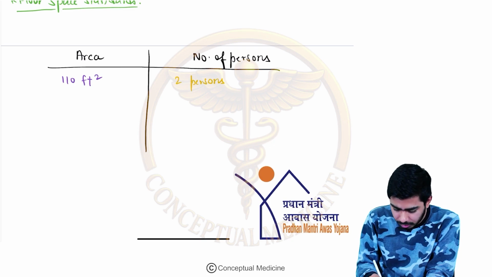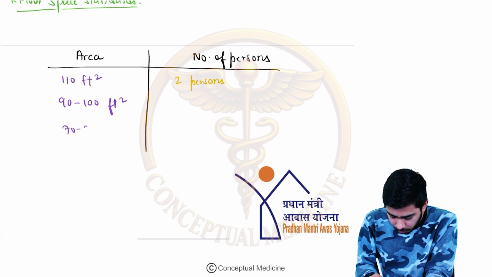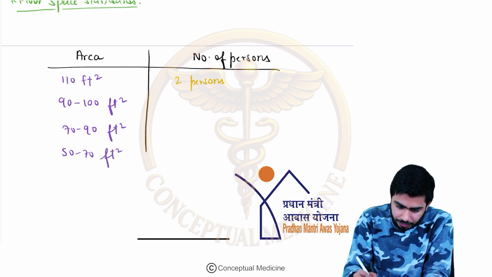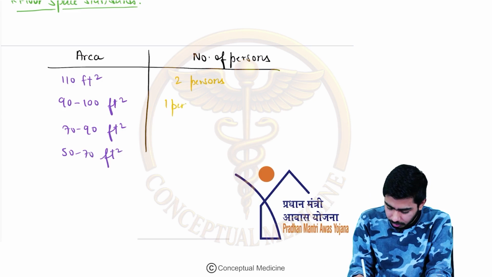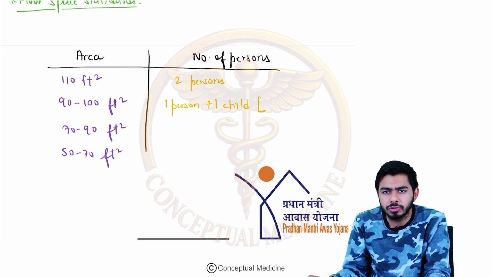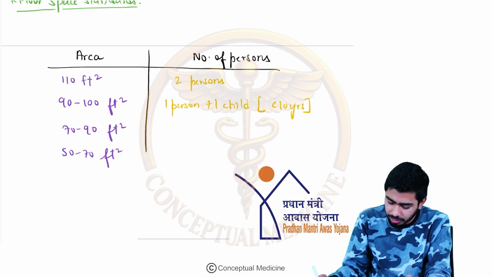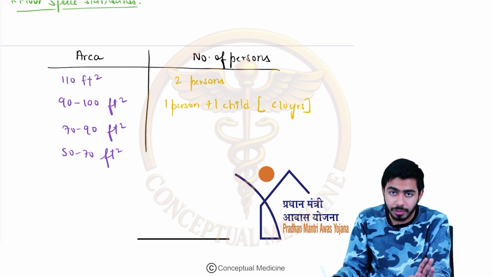If we are saying that it is 90 to 100 square feet, or 70 to 90 square feet, or 50 to 70 square feet, then what will be your answer in those cases? If I am saying 90 to 100 square feet, then one person and one child is adequate for this much space. One child can be considered as a half person also. I am taking the age of less than 10 years. If it is less than 10 years, then that child will be considered as a half person. So 1.5 or one and a half persons can also come in the exam like that.